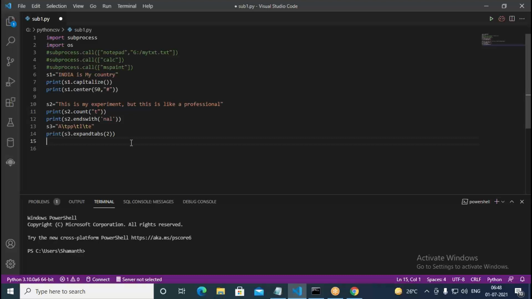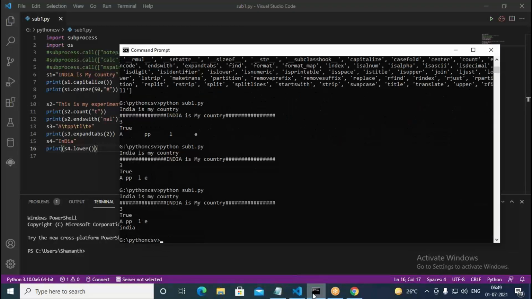Here I write S4 equal to India, but everything I want to convert into lowercase. So I go with print S4 dot lower. With this you can convert into lowercase. So it's converting everything into lowercase.